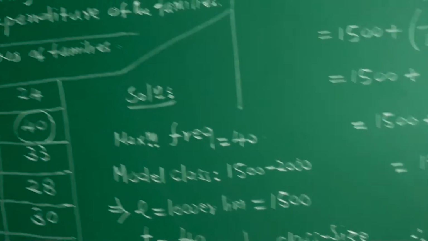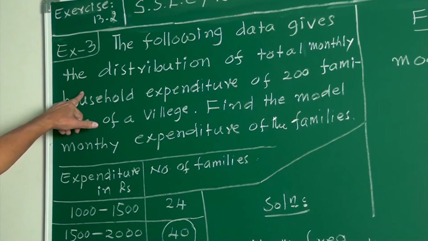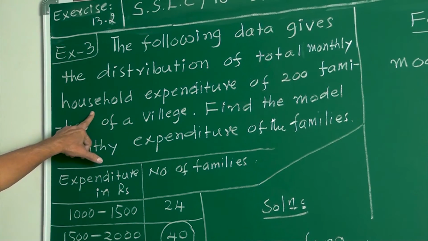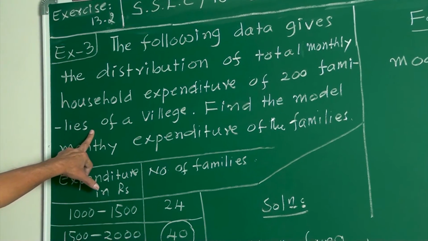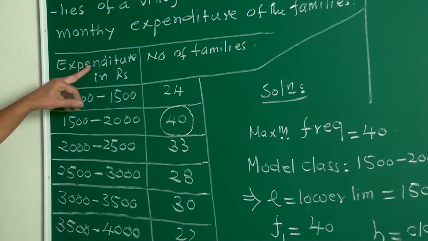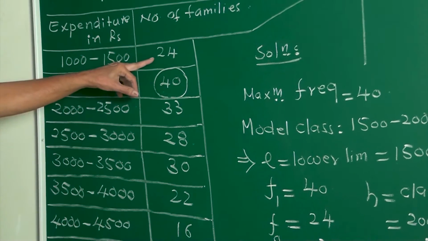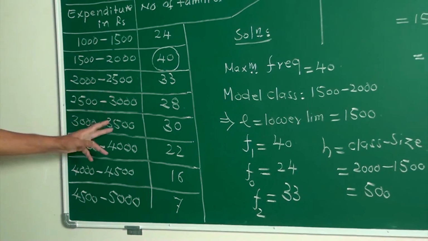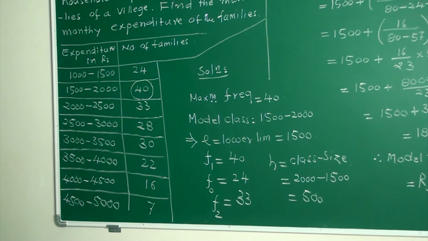Yes, my friends, this is the example. The following data gives the distribution of total monthly household expenditure of 200 families of a village. Find the modal monthly expenditure of the families. This is the table given: expenditure with number of families. Between 1000 to 1500, there are 24 families. With the help of this given data, you want to find the mode.